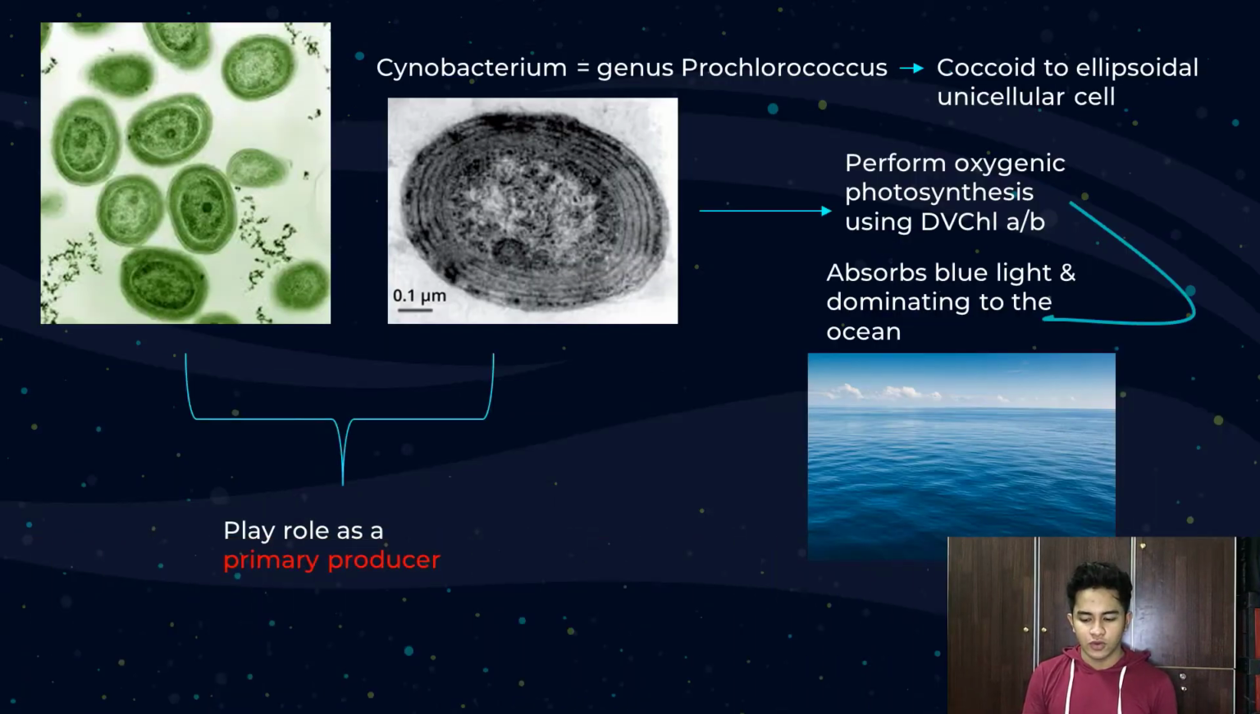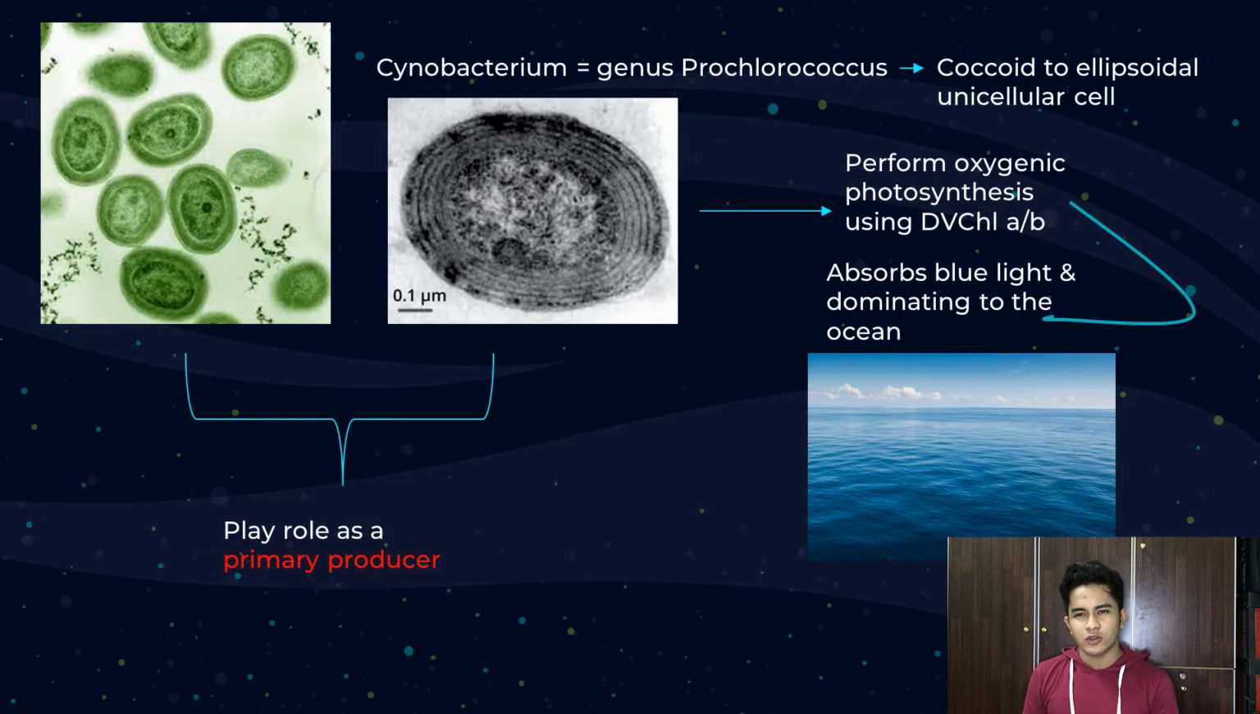They also found a cyanobacterium which is the genus Prochlorococcus. Actually, Prochlorococcus is a coccoid to ellipsoidal unicellular cell, and they also perform oxygenic photosynthesis using divinyl chlorophyll A or B. As I mentioned before, Synechococcus just uses divinyl chlorophyll A, but Prochlorococcus uses divinyl chlorophyll A and B.